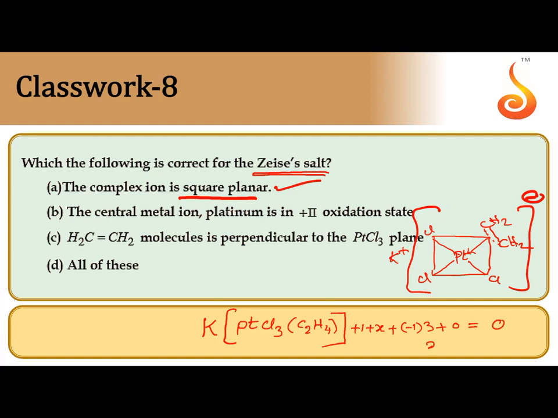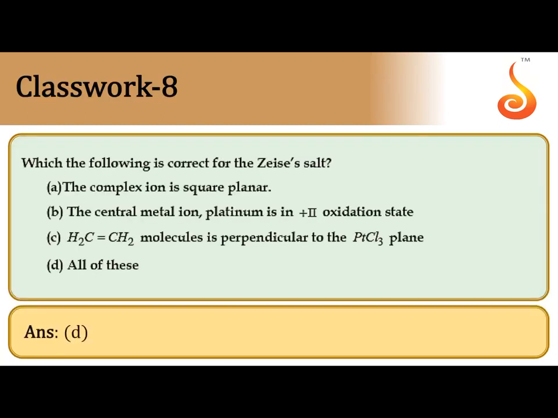The sum is 0, so X you will get as +2. The second statement is also correct. When 2 options are correct, the fourth option is all of these. You need not check the third one. So directly you can take option D as the correct option. The ethylene molecule is perpendicular to the PtCl3 plane. That is also correct. So the answer is D.